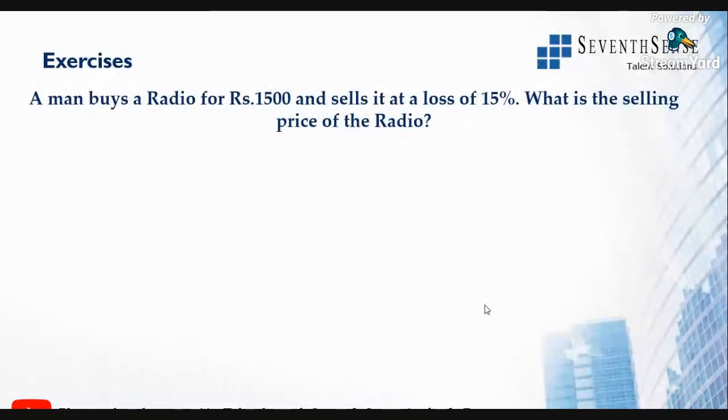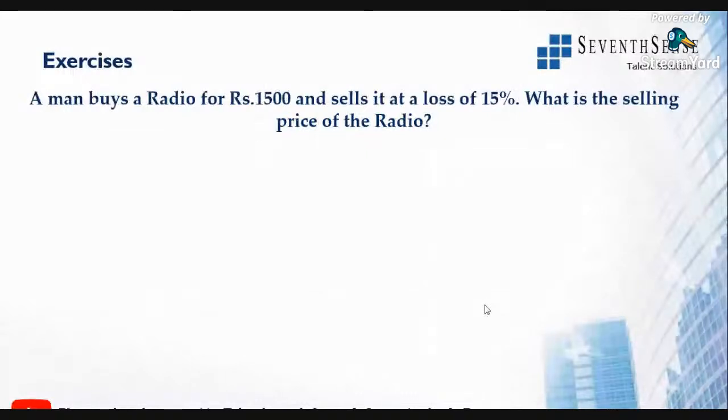A man buys a radio for 1,500 and sells it at a loss of 15%. What is the selling price of the radio? Now I have told the methods of solving the first type, when I explained those 6 questions. The same way here, they have given it in terms of a statement.